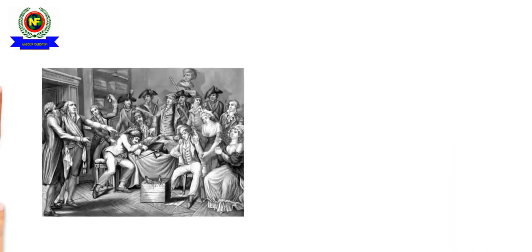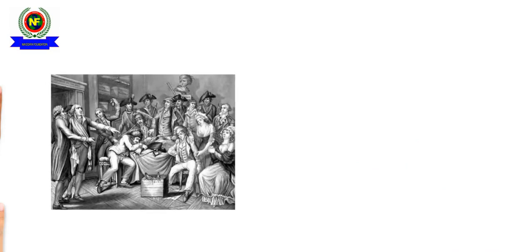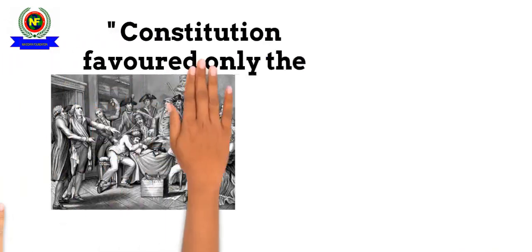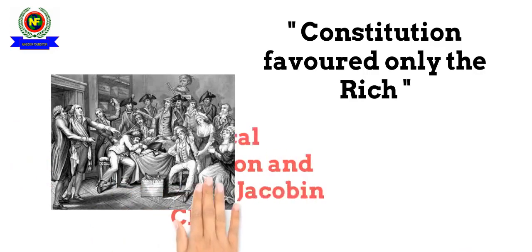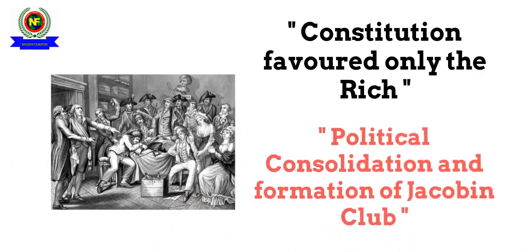This had led to a continuous state of war, due to which economic conditions of France had worsened, and people began realizing that the recently formed constitution only favored the rich. This resulted in political consolidation for the fight for their rights among the members of the lower class, and political clubs were formed, important among them being the Jacobin Clubs.